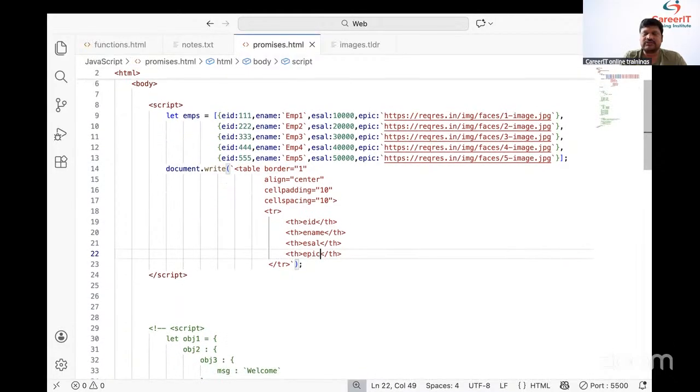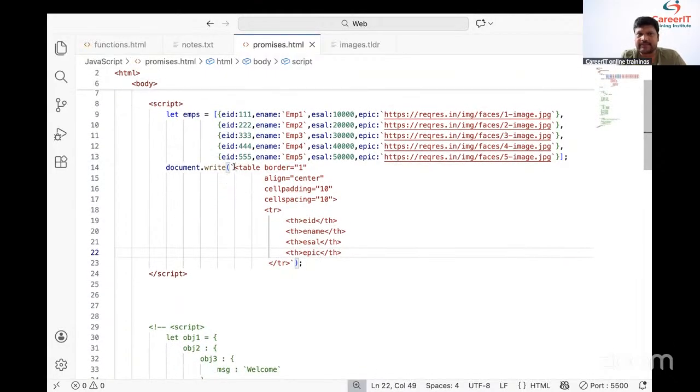Fine. Yeah, students, say this one. How to display the table? Table tag. Table tag is used to display the table. Fine. How to create the row? With the help of what? TR tag.